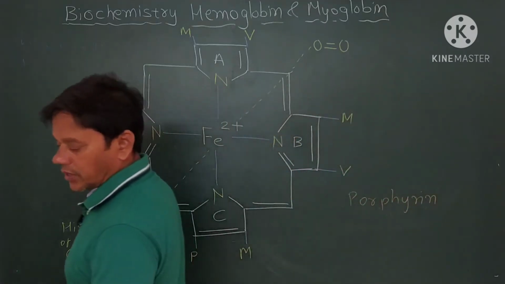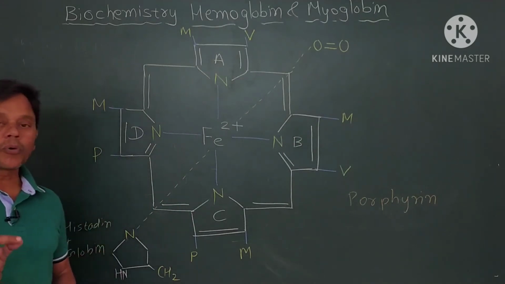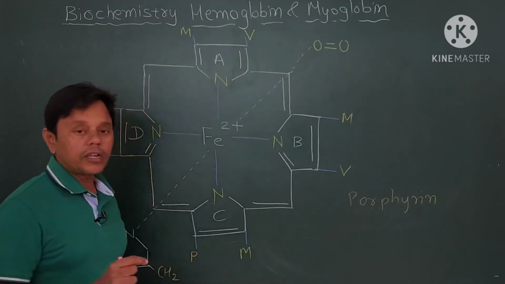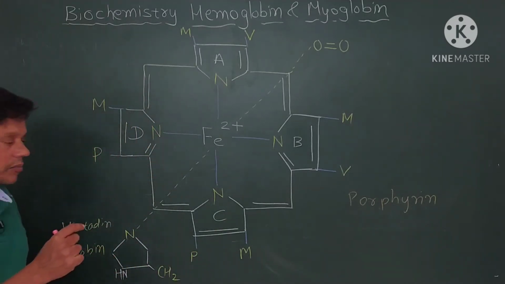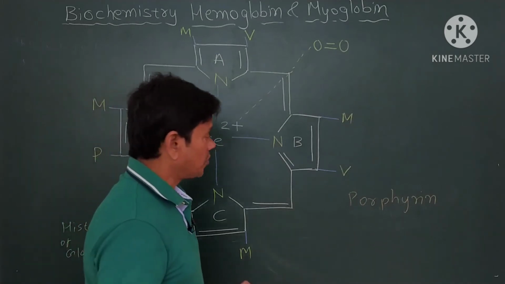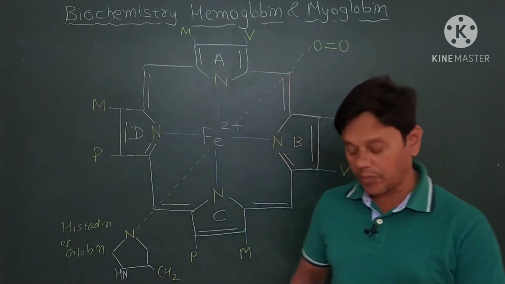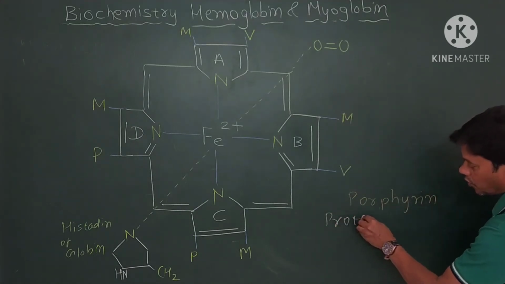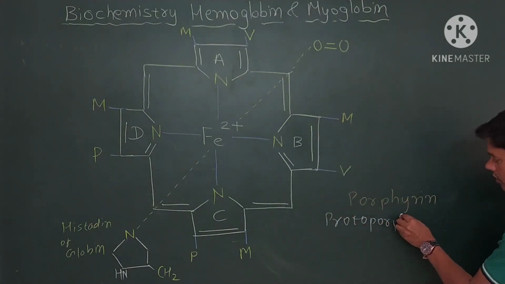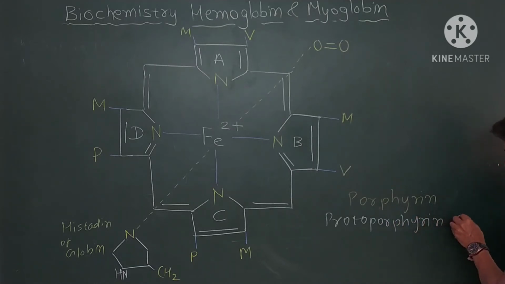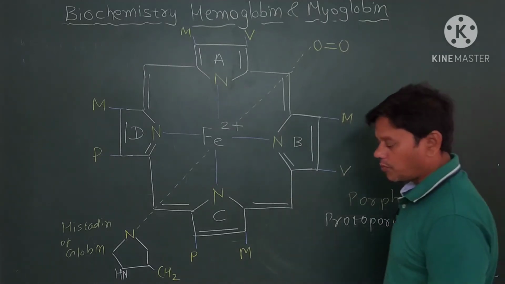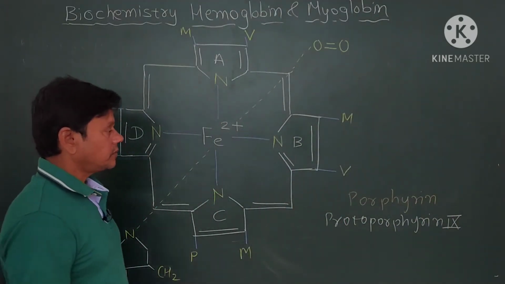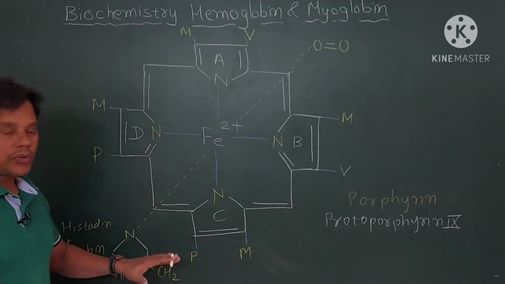Heme contains a porphyrin molecule, which is commonly known as protoporphyrin 9. So we are talking about the structure of heme.